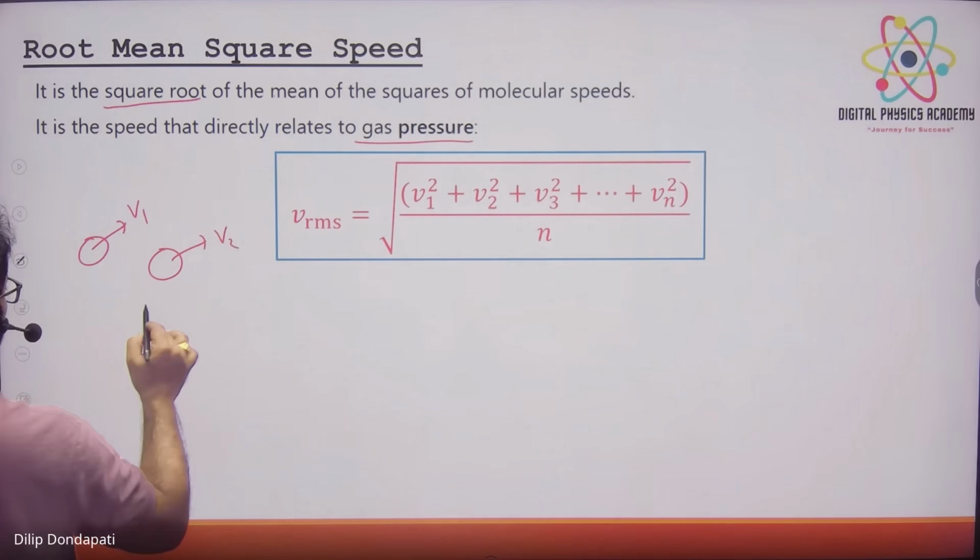Now we want to find VRMS. What is the full form of RMS? Root mean square. So when you are doing numericals, you go in reverse. First you square: v1 square, v2 square, v3 square, so on to vn square. After squaring, you take the mean, which is nothing but the average, so divide by n. And after that you take the root. This is the way to find square, mean and root, going in reverse. This is nothing but the average, the RMS speed: root of v1 square plus v2 square so on to vn square, by n.